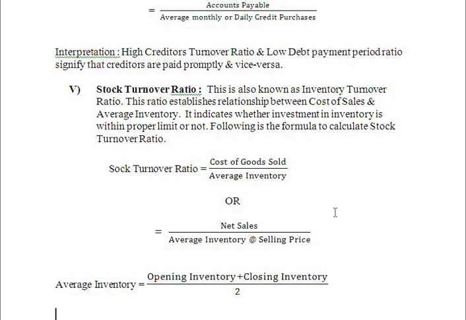I hope you understood all the ratios. In the next class we will be solving problems on these ratios. Okay, thank you.